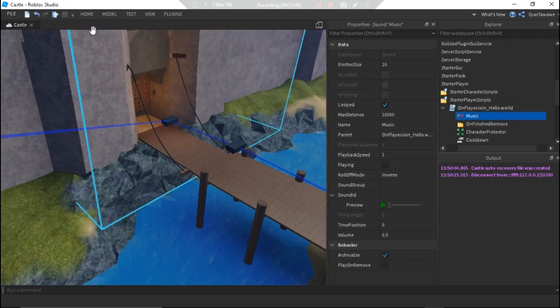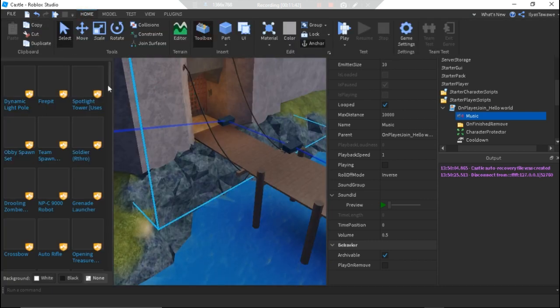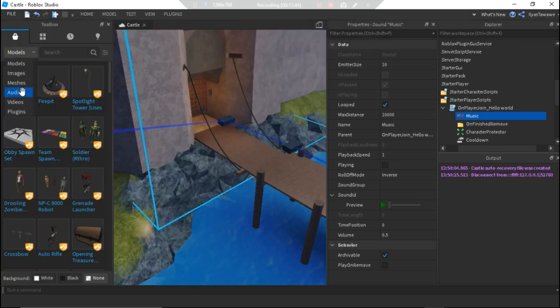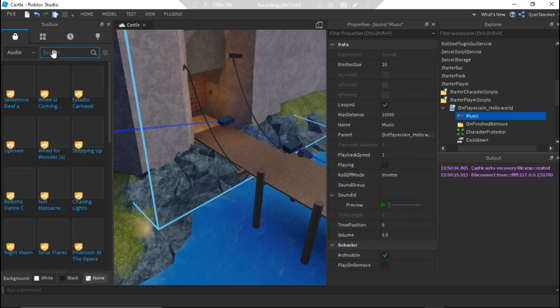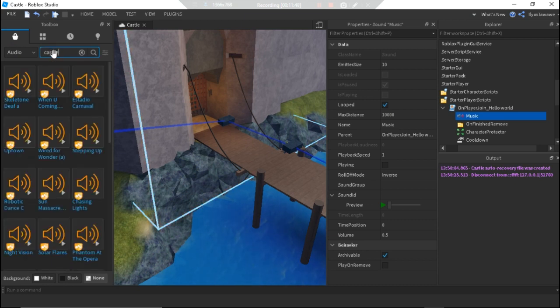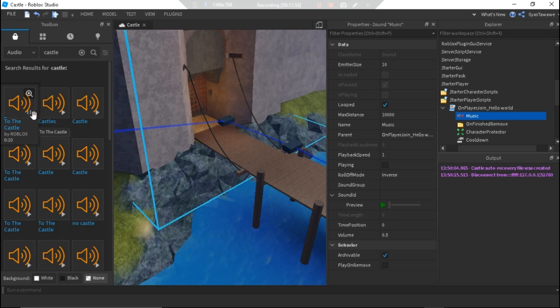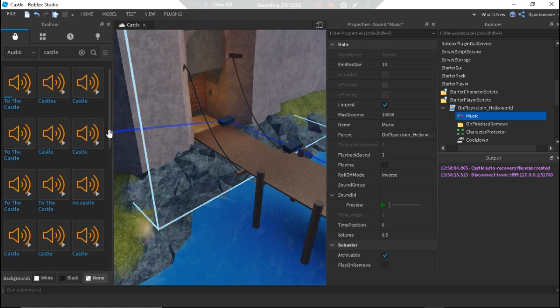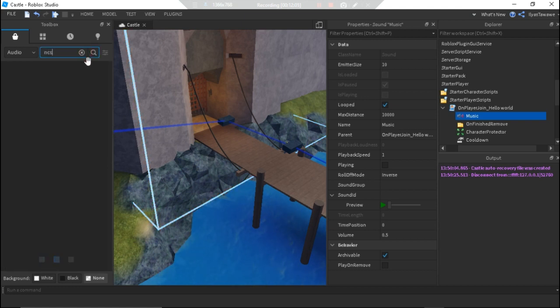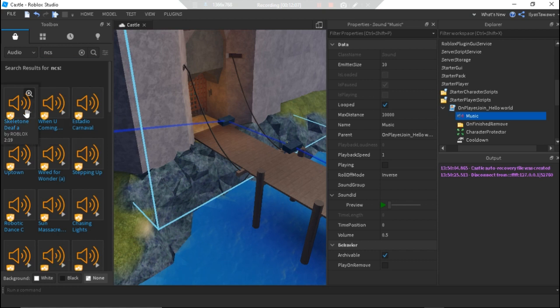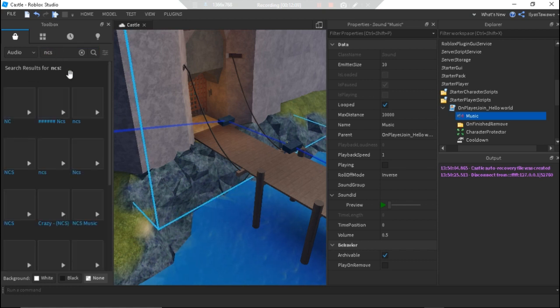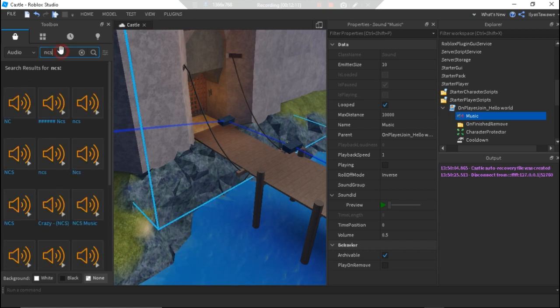Now if you want to change the music, I'll just go to the toolbox and look for some kind of music that I like, that fits with my game. Or I upload the audio, but audio needs Robux if you want that. But anyway, 2D Castle. I hope I don't get a copyright, man. But what about NCS channel? Okay, no NCS, which is no copyrighted sounds.